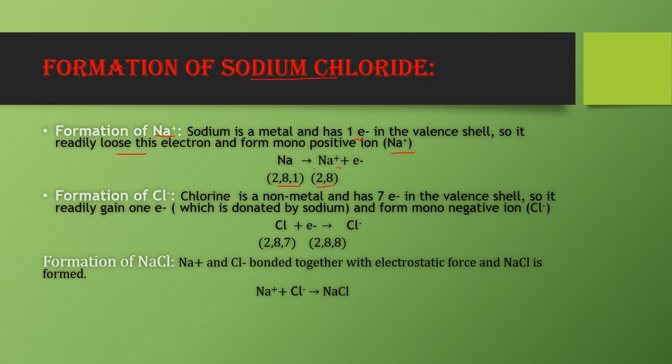Now the second step is formation of the Cl- ion. Chlorine is a non-metal having 7 electrons in the outermost shell, so it gains 1 electron and is converted into Cl- having configuration 2, 8, 8. Now in the third step, Na+ and Cl- attach together with strong electrostatic forces and NaCl, that is sodium chloride, is formed.